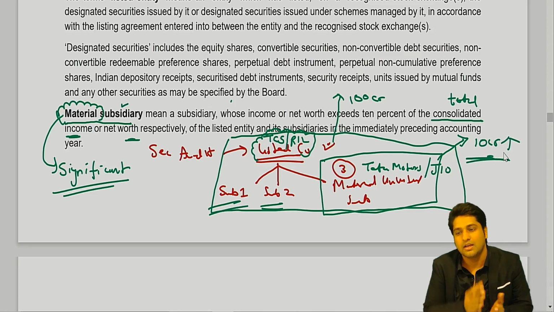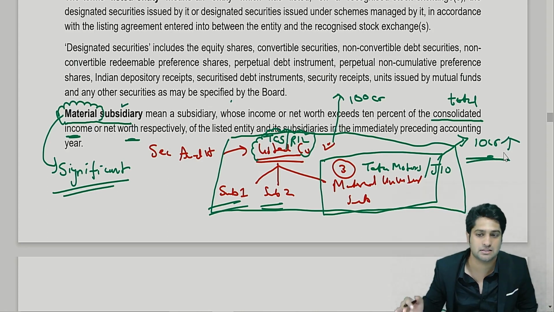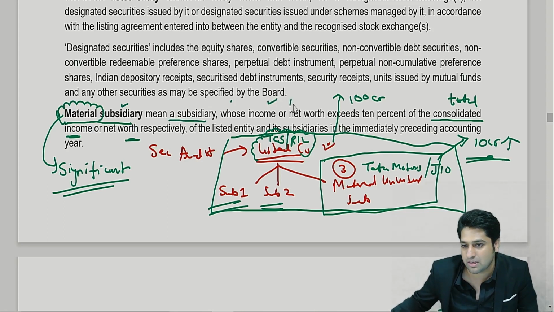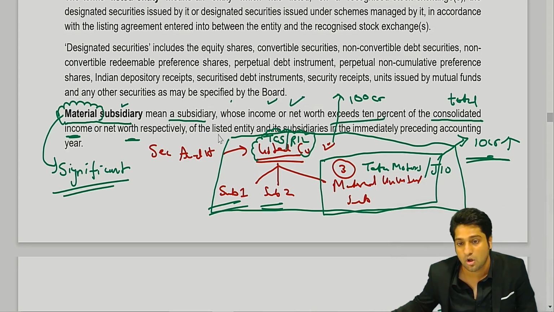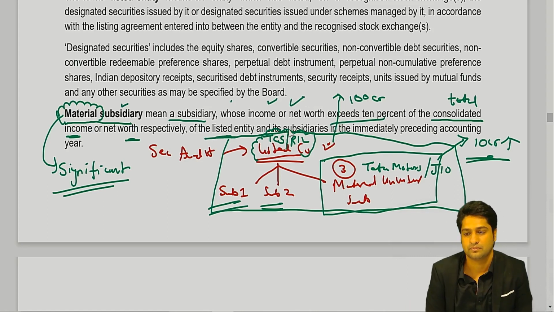Yes, sir. So this will be considered as a materially unlisted subsidiary. It means a subsidiary whose income or net worth exceeds 10% of the consolidated turnover of the listed company and its subsidiaries. Am I clear?